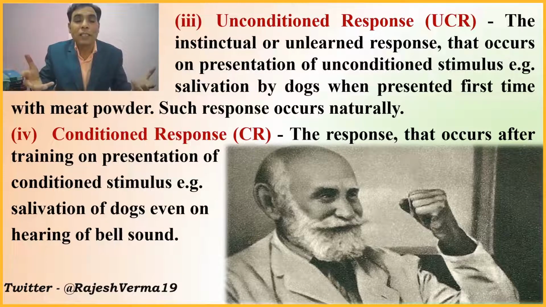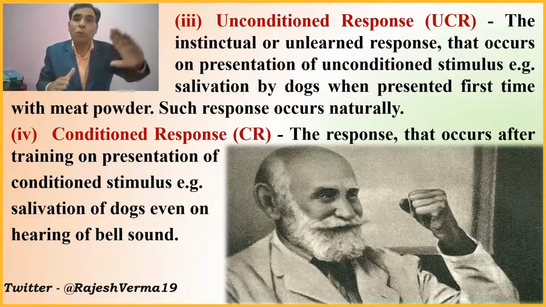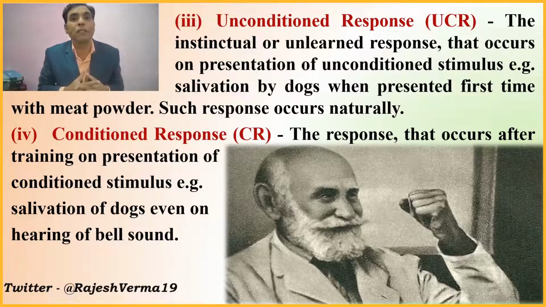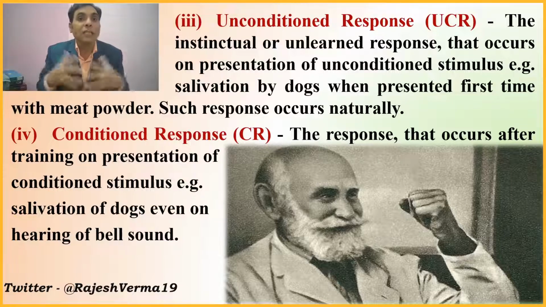That's the natural one, which comes from our instincts. For example, in Pavlov's case it was the salivation by the dog when presented the first time with the meat powder. When we are presented the first time with food, we start salivating, and that occurs naturally. We need not learn anything for that. So that is known as the unconditioned response.